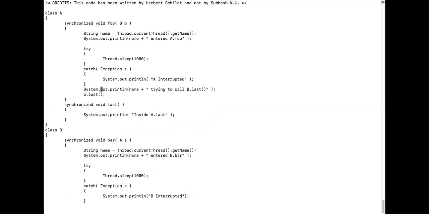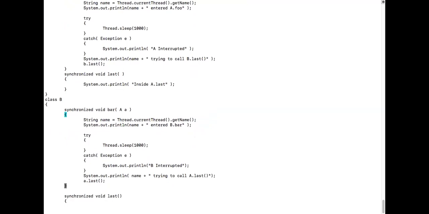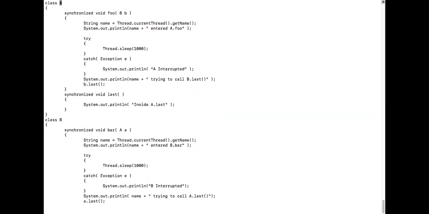Guys, did you understand this? It is sleeping inside. And then this class B is trying to call a dot last on A. He's trying to call a dot last, so the control will come to call this a dot last. But what has happened over here? A is already locked inside this, isn't it? The object is already locked here.